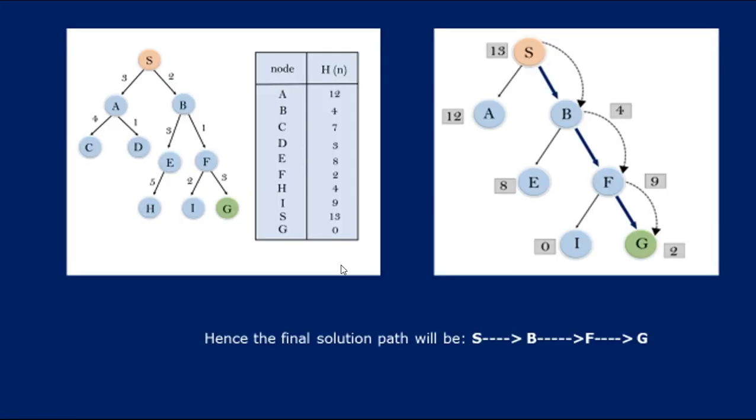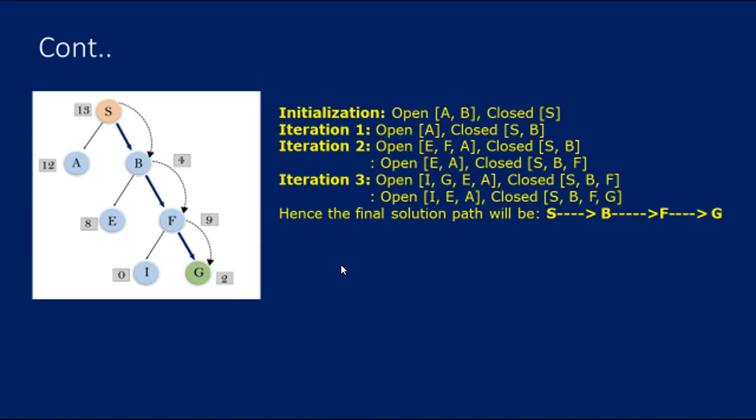So this is an example for best first search. Here, they have given a heuristic value for this algorithm. In the example, we want to consider both the open list and closed list. Make a note: initially, it starts from the start state. S is the start state and the child nodes of S are A and B. So we keep the child nodes in the open list, A and B, and keep the initial node in the closed list.